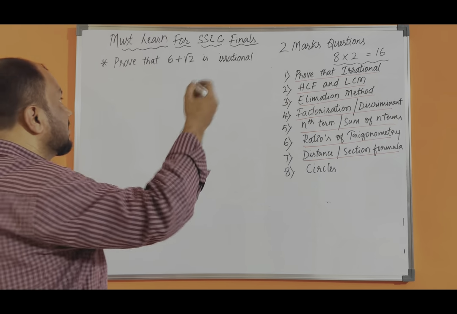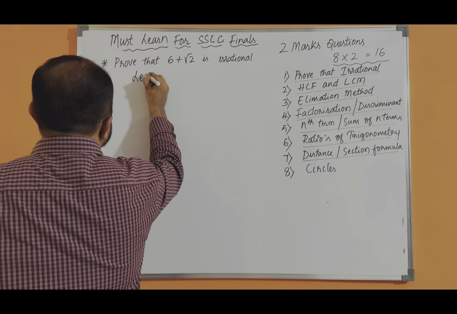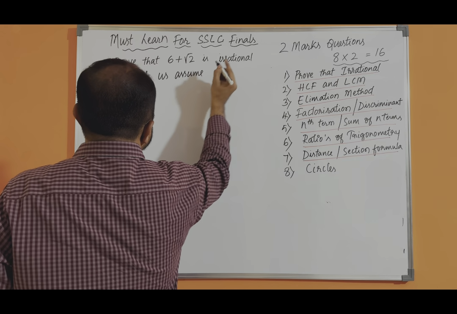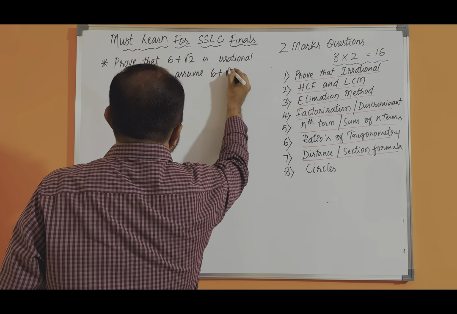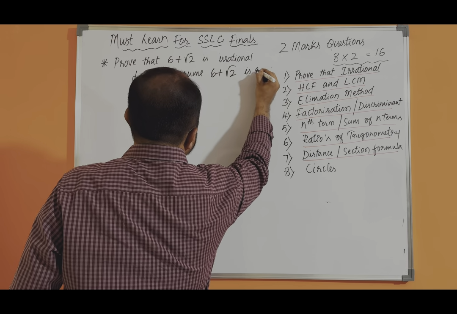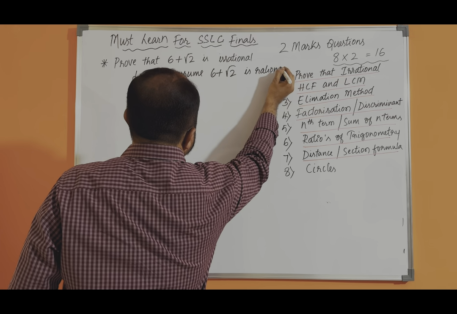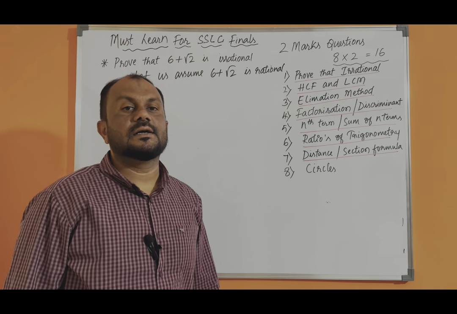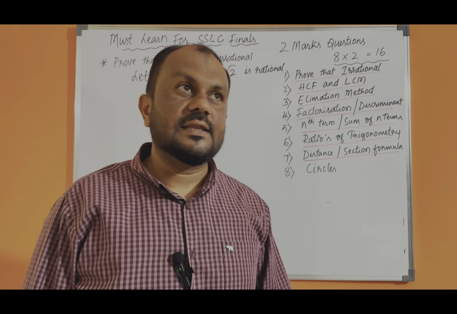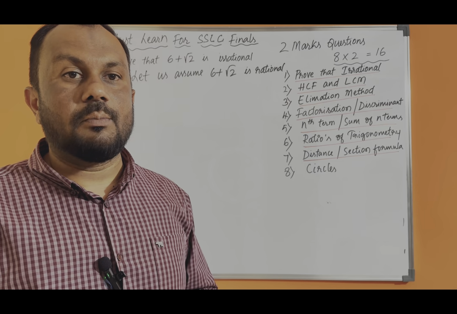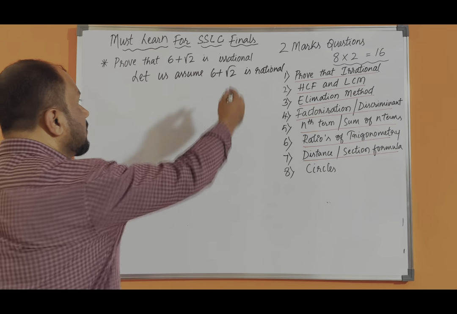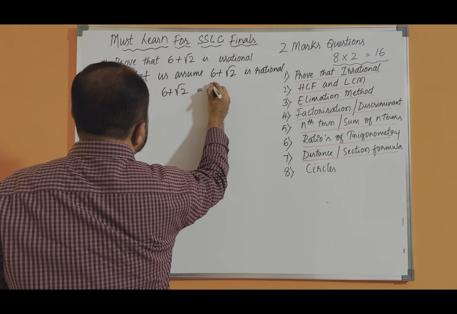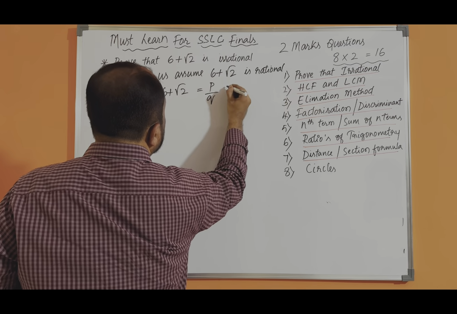Let us assume 6 plus root 2 is rational. Whenever you are assuming that 6 plus root 2 is rational, rational numbers can be expressed in the form of p by q. So now 6 plus root 2 is equal to p by q.